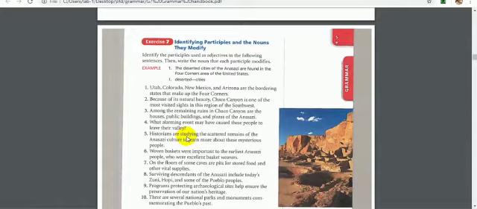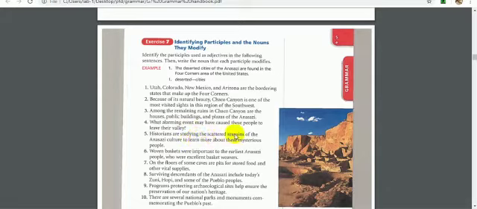Let's think, guys. Studying is modifying what? No, it is not working as an adjective because it is a main verb. Does it have a subject? Yes, historians is the subject. So studying is not a participle.